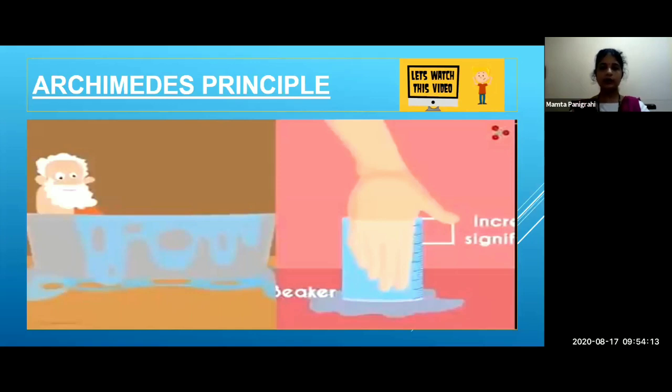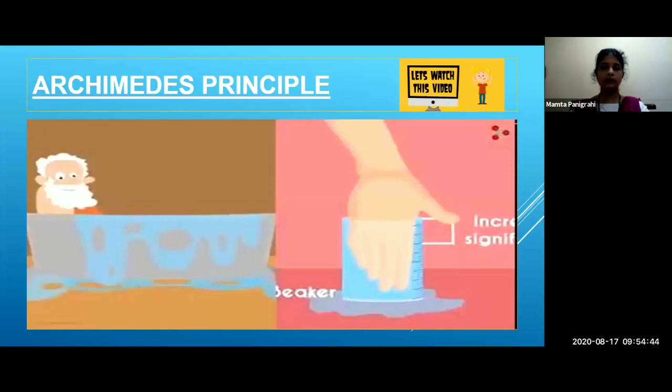Here also, when you lower your hand inside the beaker, the water level increases. So in both cases, Archimedes and this beaker, water is displaced by the object that goes in. Understood, students?